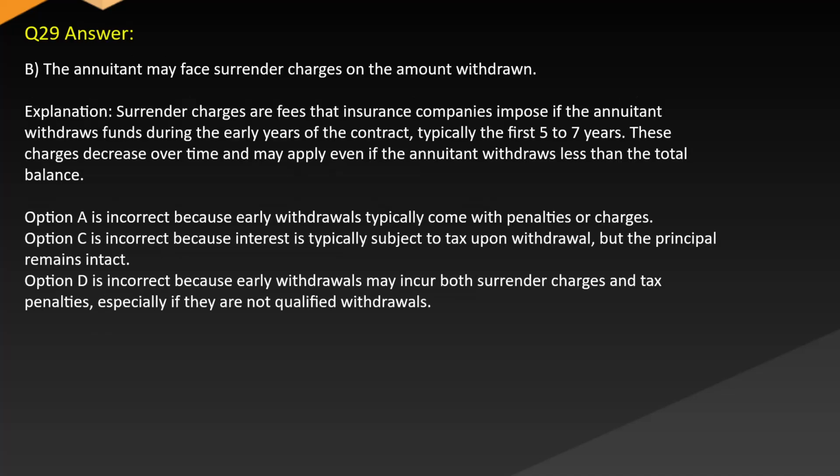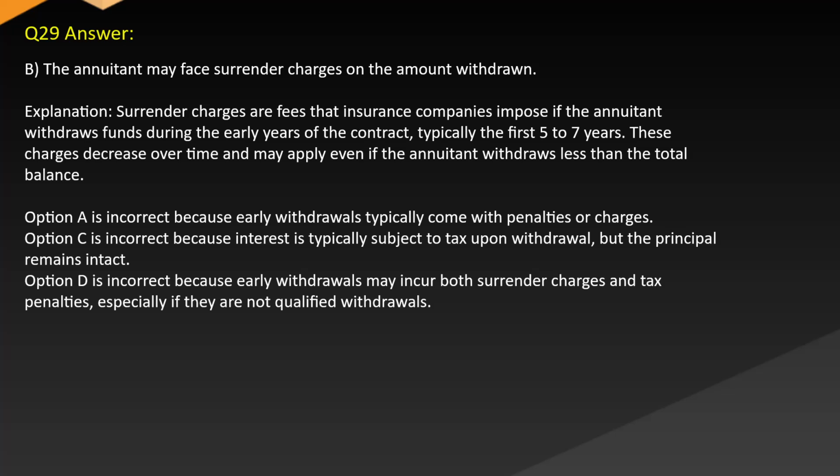Answer B. The annuitant may face surrender charges on the amount withdrawn. Explanation. Surrender charges are fees that insurance companies impose if the annuitant withdraws funds during the early years of the contract, typically the first 5 to 7 years. These charges decrease over time and may apply even if the annuitant withdraws less than the total balance.